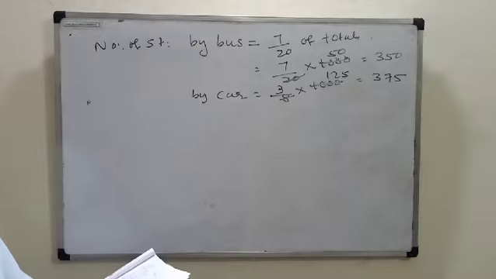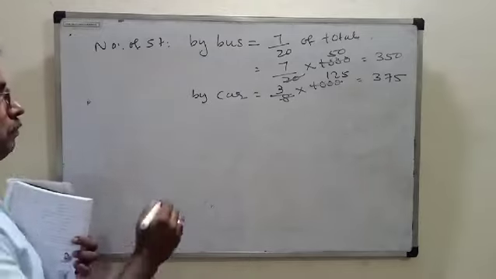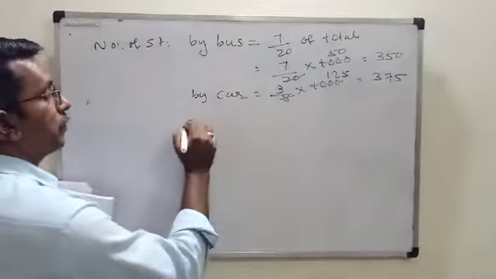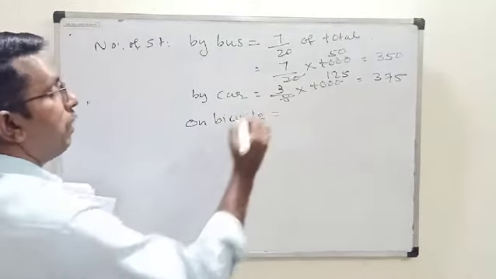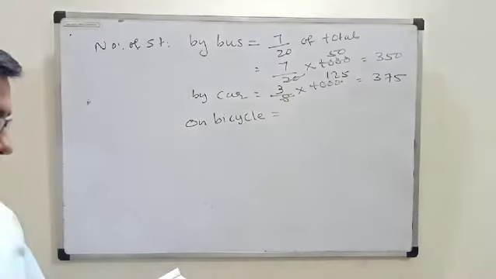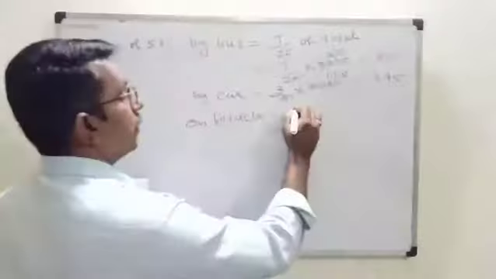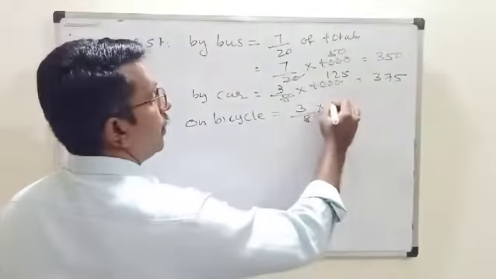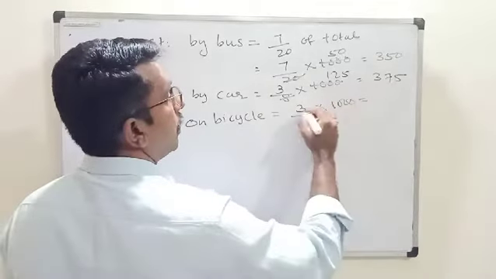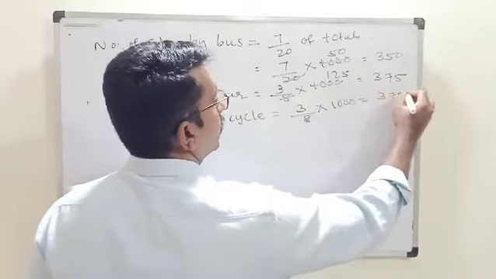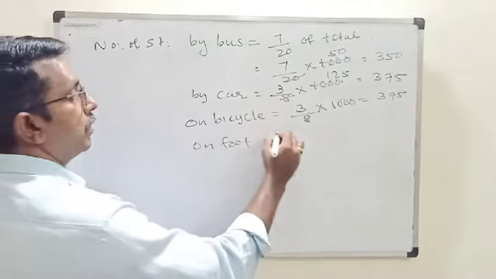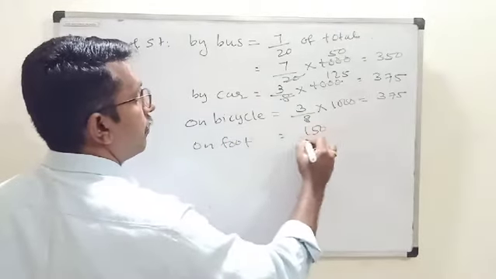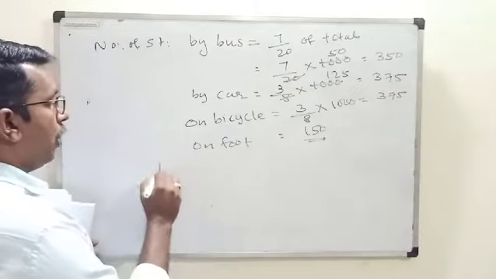Then on bicycle. How many? 3 upon 8 into 1000. Both are same only. On foot, 150. Total how many?